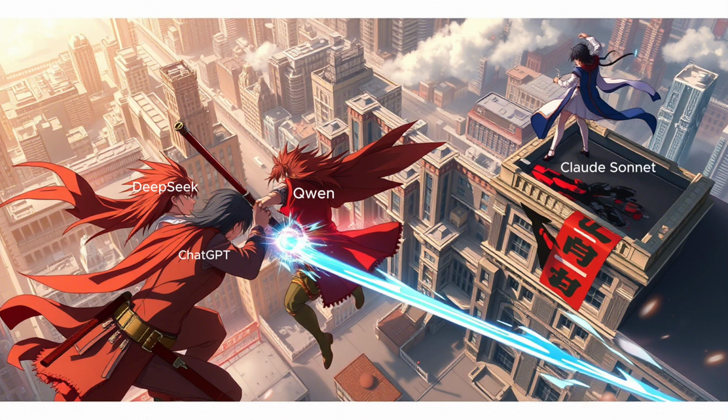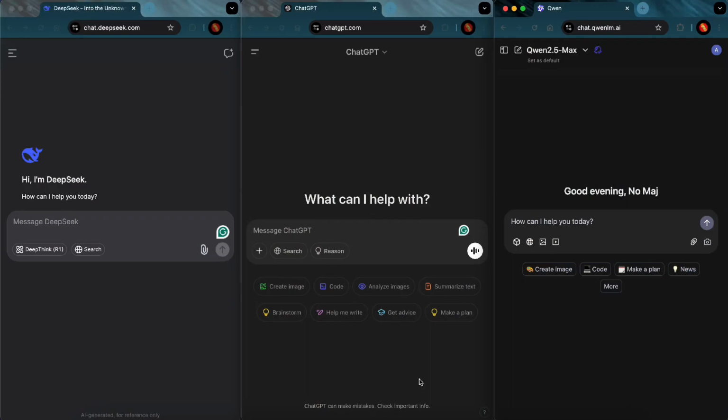Now, Qwen itself is not a new player to this game, but they have improved substantially in the last few days. So overall, I spent some time playing around and testing how they hold their ground when some easy and difficult problems are thrown at them, and how easy do they make it for the beginner developers. I'm planning a video to test these models for advanced use cases also, but more on that topic later. For now, let's dive in and see if all this hype and these changes are actually helpful, at least for beginner devs in learning, and also maybe for startup founders to test their prototypes.